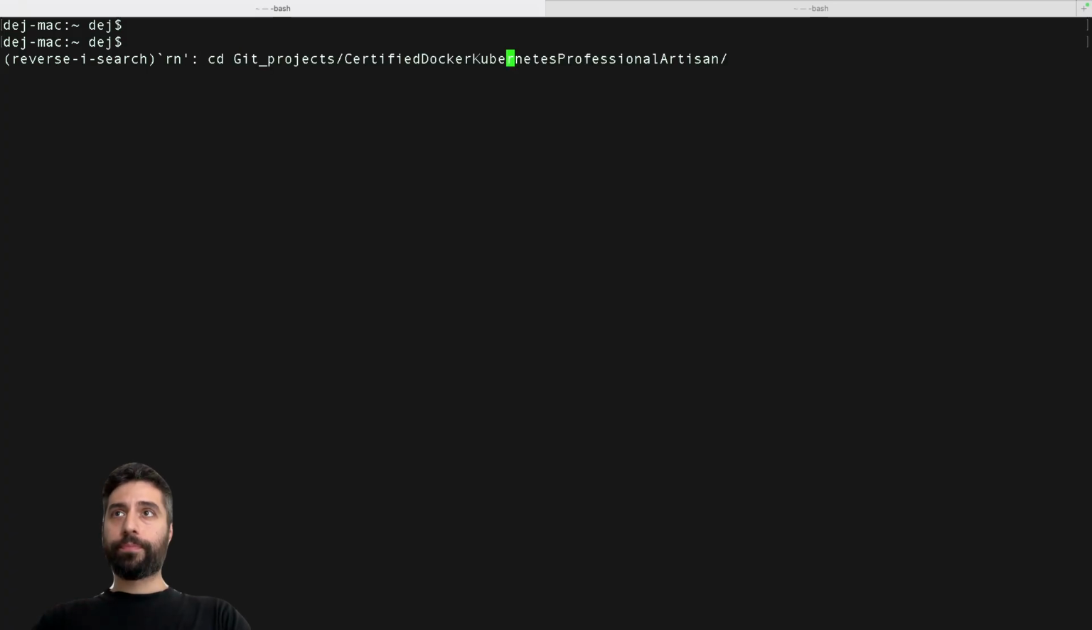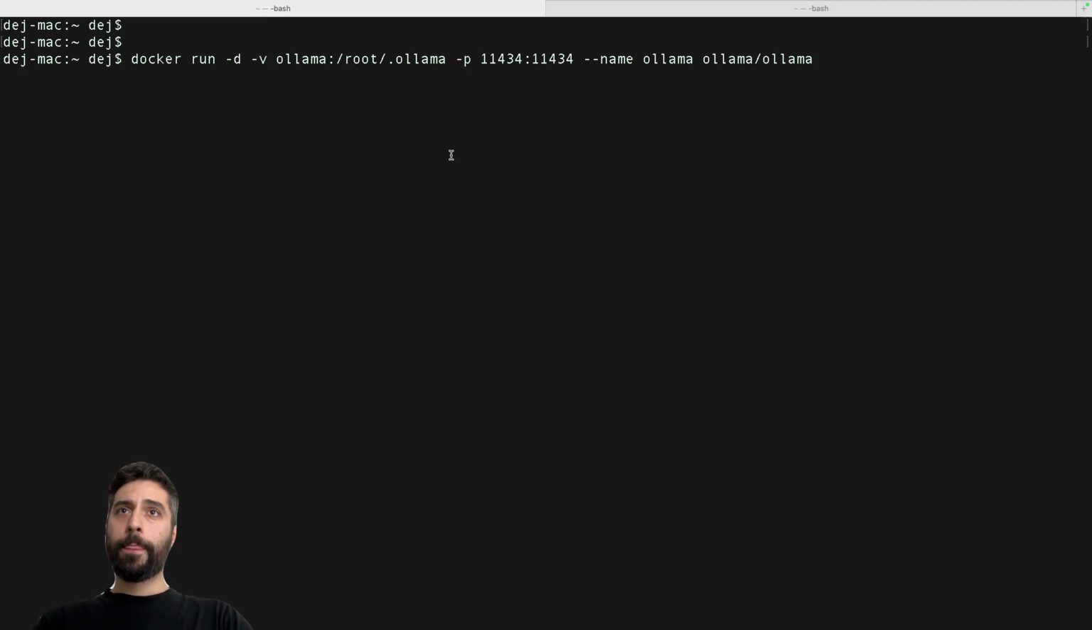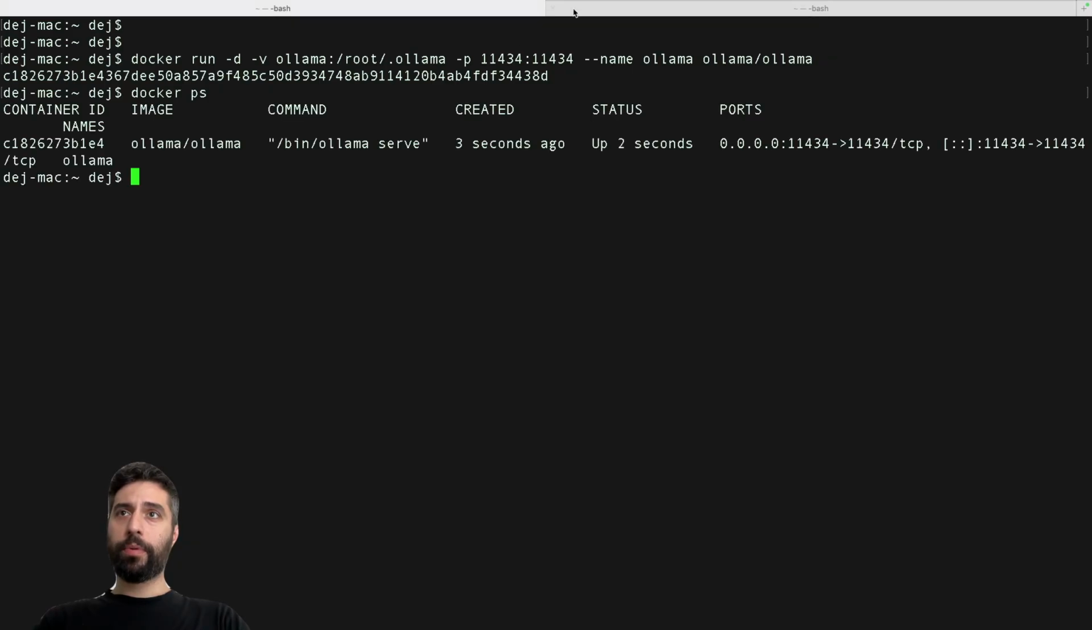First and foremost, we're going to start Ollama locally, and basically I'm going to use the Ollama image and the name of the container. I'm going to mount a volume and expose some port. If we do a docker ps, the container is up and running.